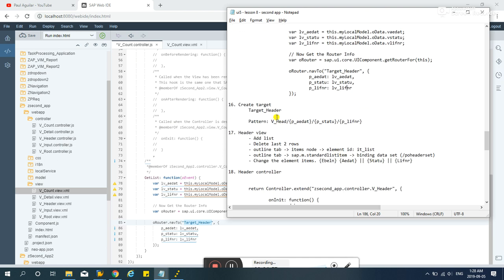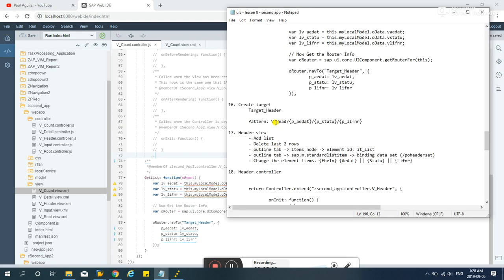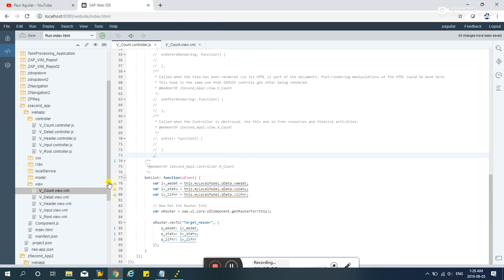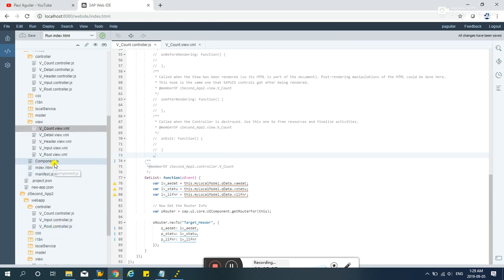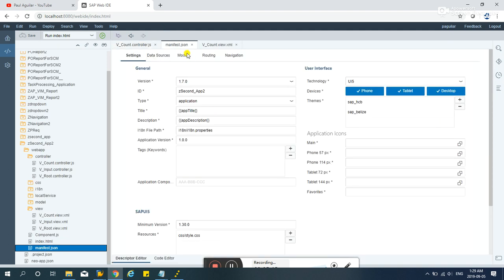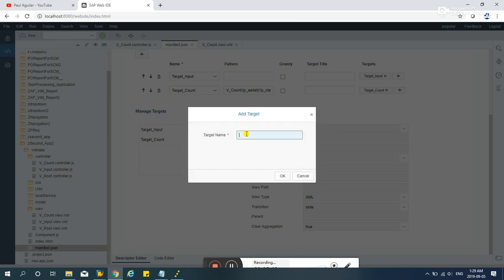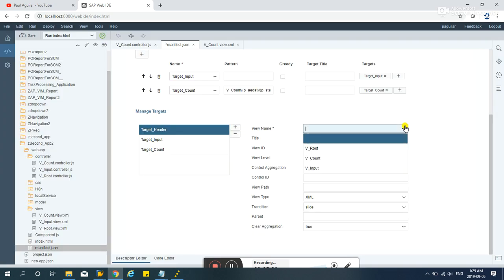So now let's create the target header route. If we go to the manifest.json, where are we right now? Okay, manifest, there. If we go to routing, we'll be adding the target header, and select the view.